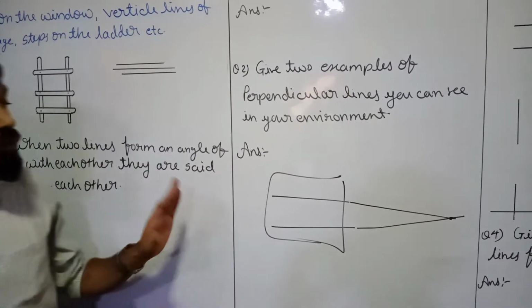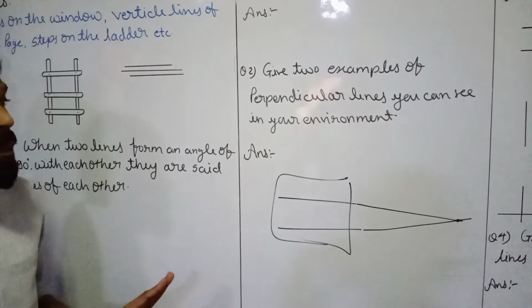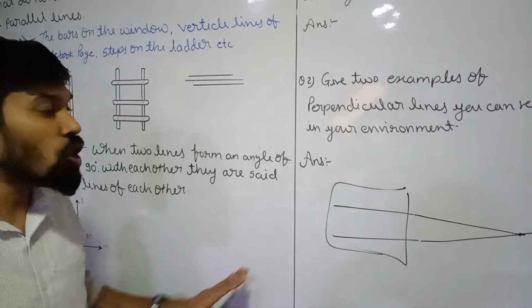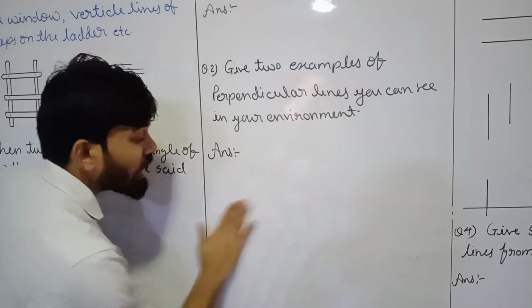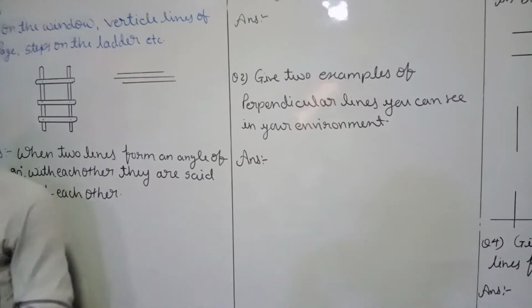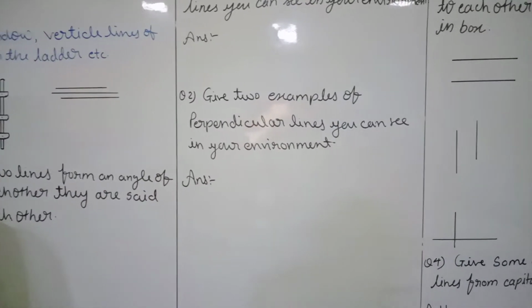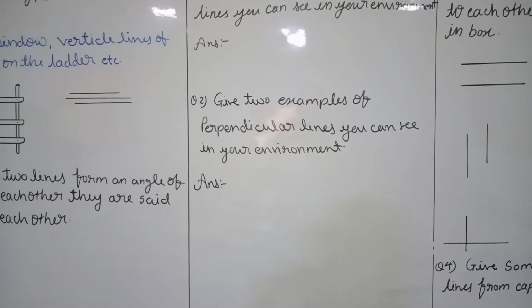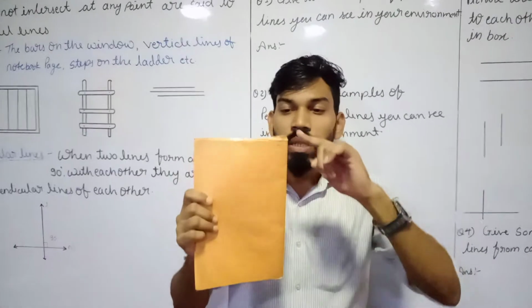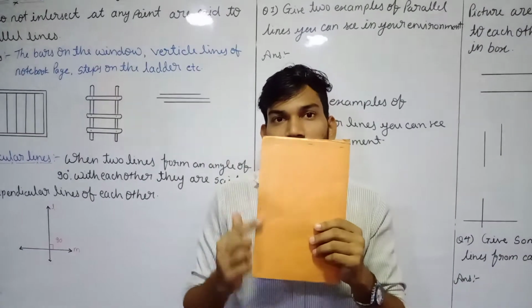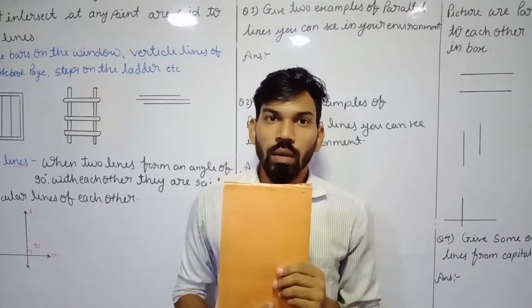Because of that we cannot say these two are parallel lines. That is mentioned in our definition, the lines lie in a plane and do not intersect each other. We have another example. We have the notebook. Just see these two vertical edges of this notebook.